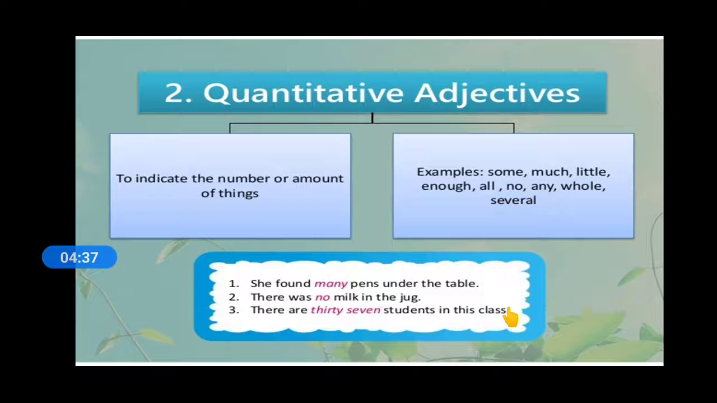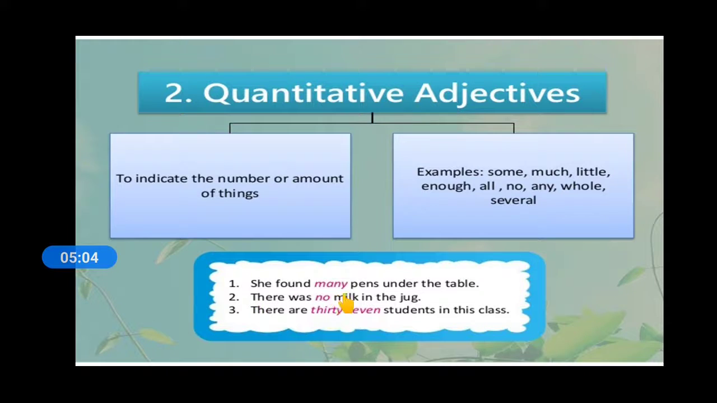Next is quantitative adjective. It provides information about the quantity of a noun, to indicate the number or amount of things. It answers the question how many or how much. Some, little, much, all, several are examples of quantitative adjectives.